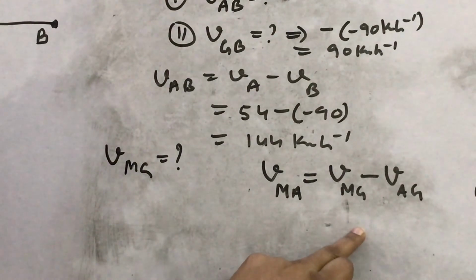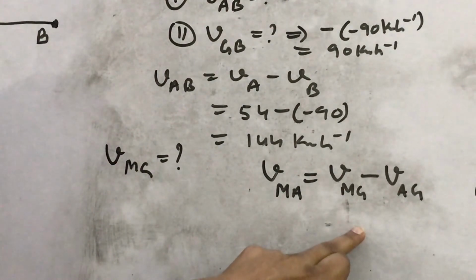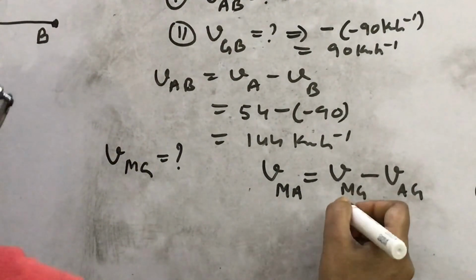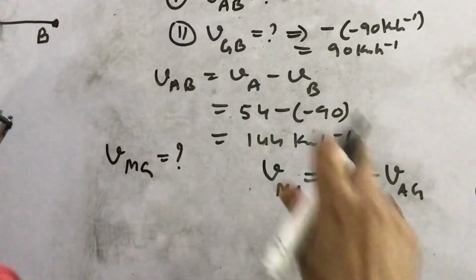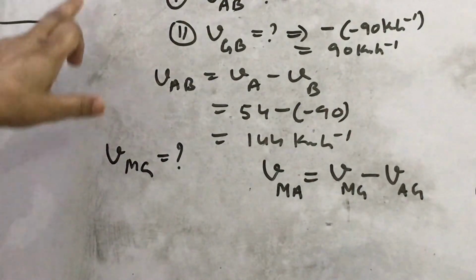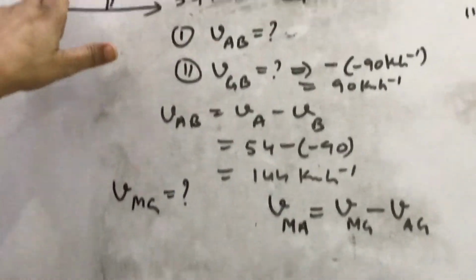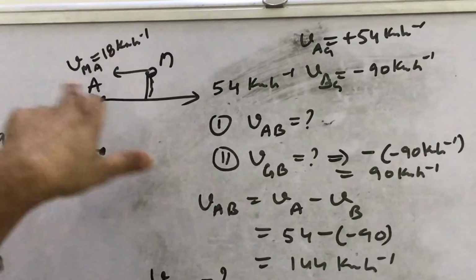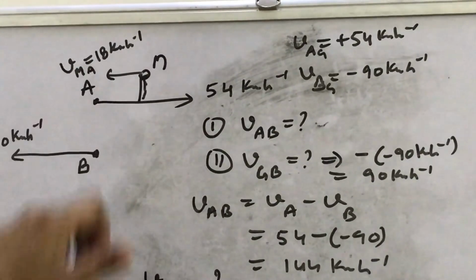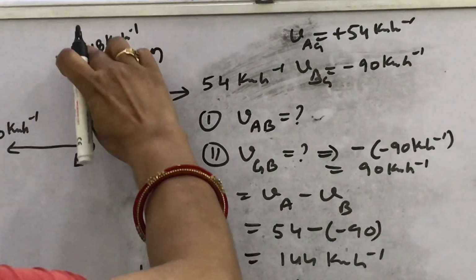Look at the relative velocity concept. So here what can you write? It is given that the velocity of the monkey with respect to train A is 18 kilometer per hour, and how will you note it down here? This will have a minus sign because the train direction is plus, so you will write it with a minus sign.